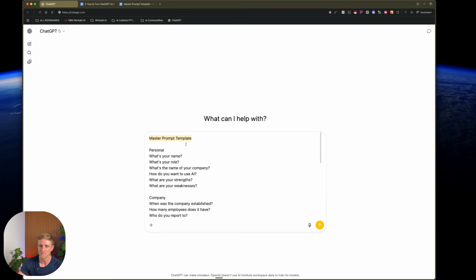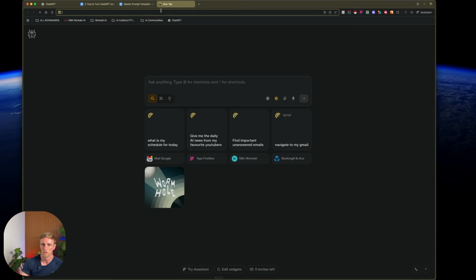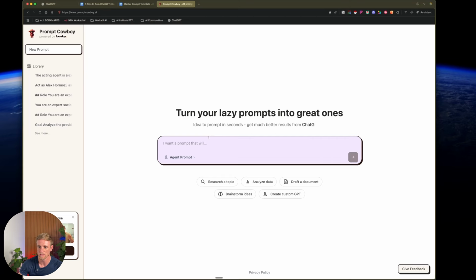You can skip all the steps of having to speak to it or type to it, and all we're going to do is come up to a pretty wicked site called Prompt Cowboy. Prompt Cowboy is going to help us best provide that instruction to ChatGPT. So in here, I'm going to write a prompt, and it's going to give us an even better prompt. We're just going to use one sentence. With that one sentence, it's then going to improve this master prompt for us and tell ChatGPT to take the information that we already have inside of those memories and give us an even better prompt to fill it out for us.